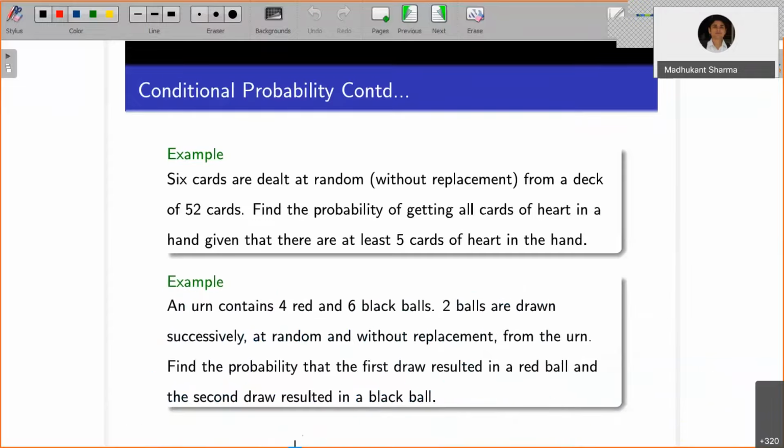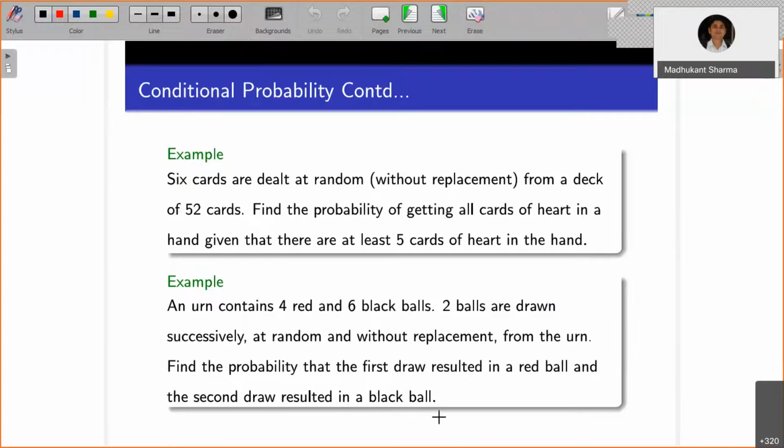Okay, so let's have one more problem here. An urn contains 4 red and 6 black balls. 2 balls are drawn successively at random and without replacement from the urn. Find the probability that the first draw resulted in a red ball and the second draw resulted in a black ball.